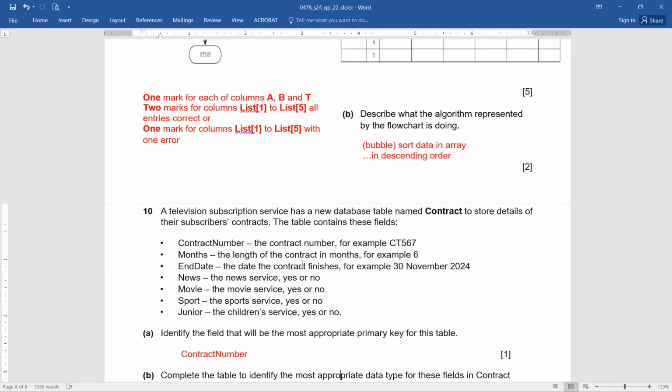Now, identify the field that will be the most appropriate primary key for this table. Definitely, it's contract number. Okay?